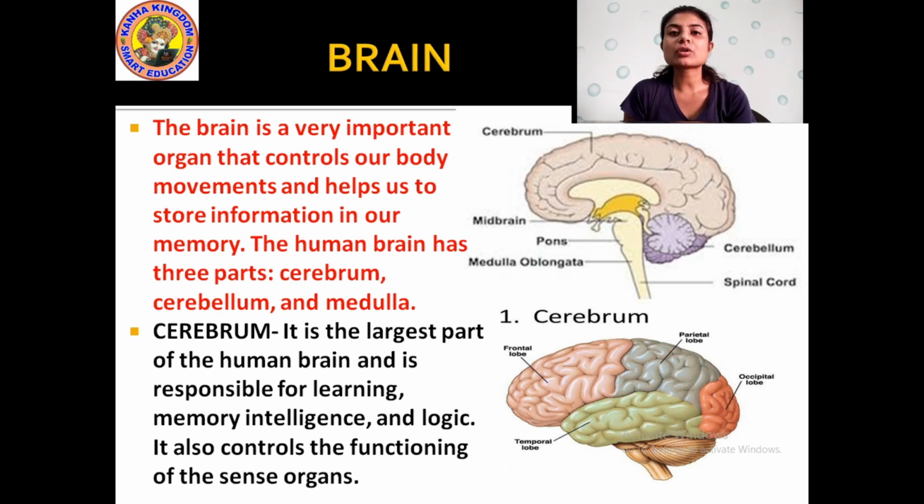Okay, and it also controls the functioning of the different sense organs that are present in our body, like eyes, nose, ears, skin, tongue. When we eat something, we get the taste. And how is the taste recognized by our body? With the help of this cerebrum. It helps us to recognize the taste of the food that we eat. That is why it is said that this cerebrum controls the functioning of the sense organs present in our body. Alright. So now let us move to the next part, that is cerebellum.